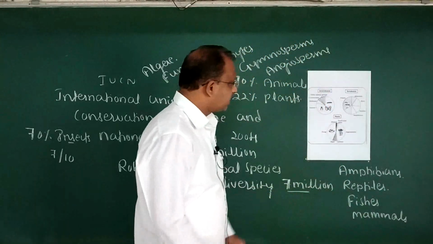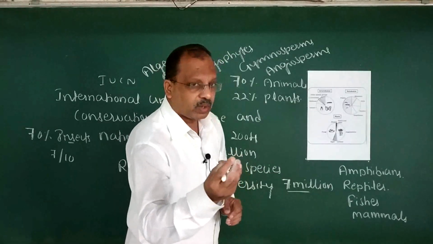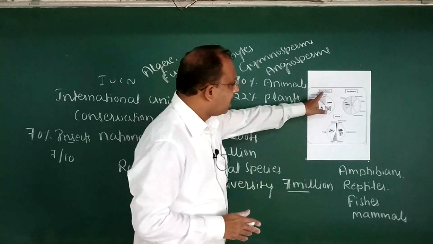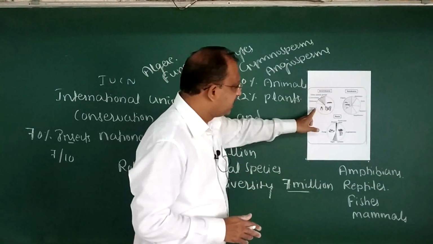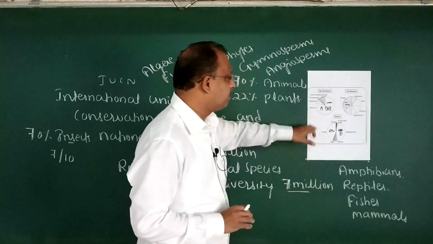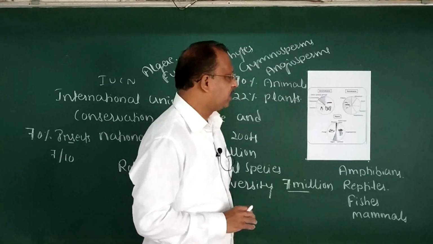But dear students, you have to take care of these pictures. Already I have given one enlarged picture. You have to go through the NCERT carefully. Among invertebrates, insect population is more. So you have to take care of all other labelings, molluscans, crustaceans and other animal groups.